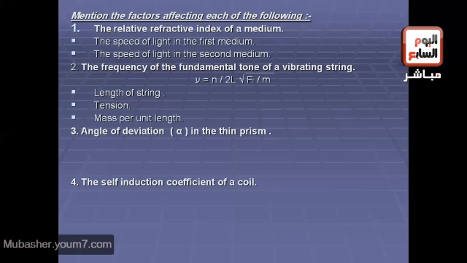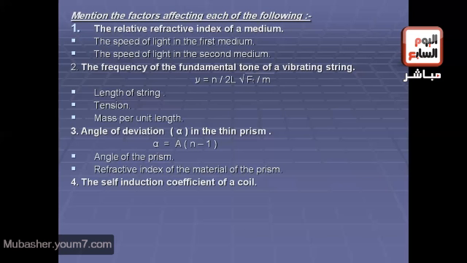Very good. Another question, angle of deviation in the thin prism. We all know that angle of deviation equals A times (n minus 1).